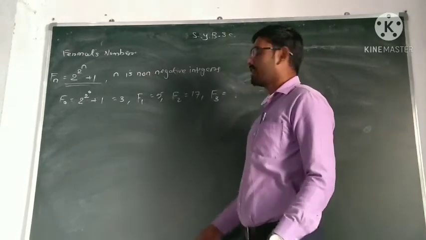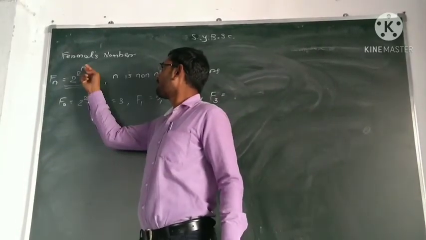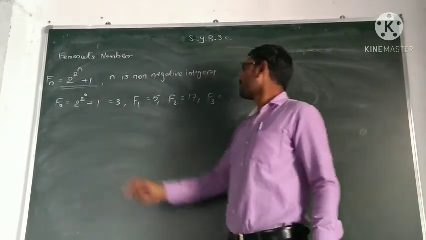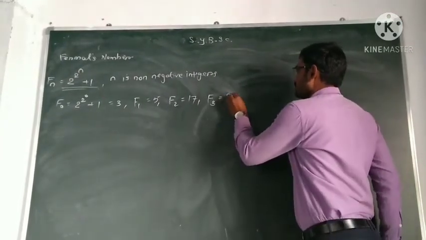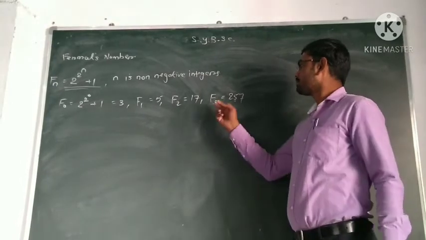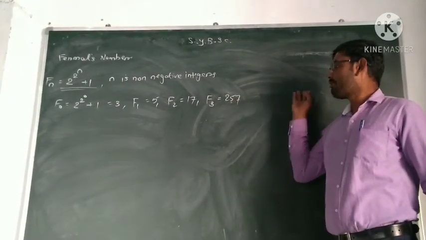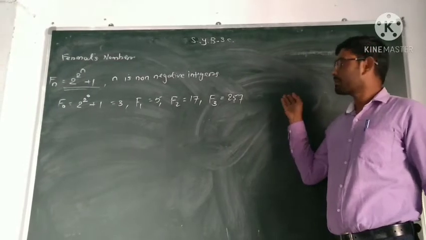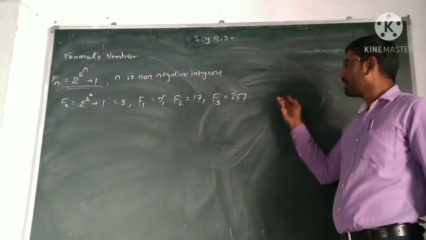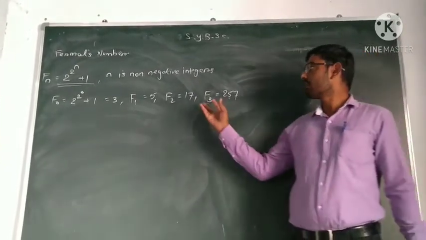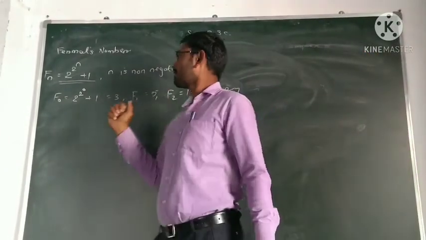Then the next Fermat number, 2 cube is 8, 2 raised to power 8 is 256, plus 1, so 257. Then we calculate F4, F5 and so on. The next Fermat number will be like 65,000 something. The next Fermat numbers are very big numbers. These are the first 4 Fermat numbers.